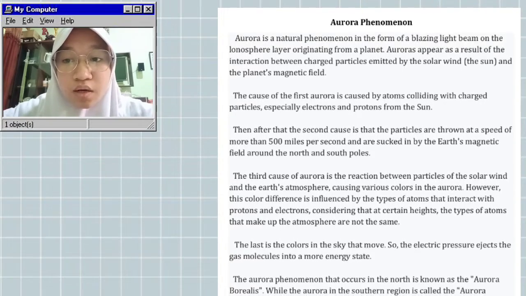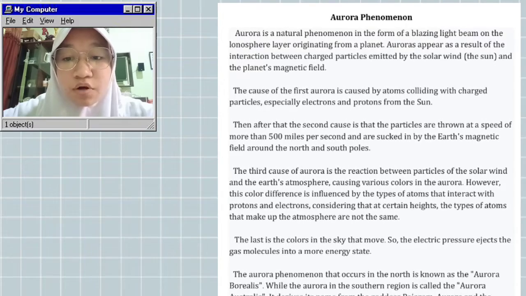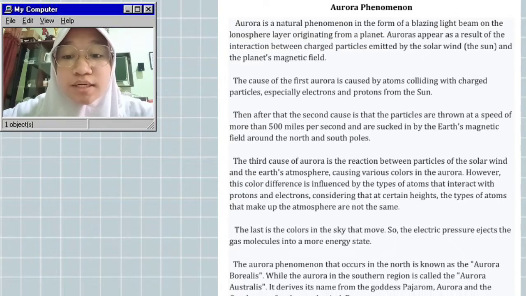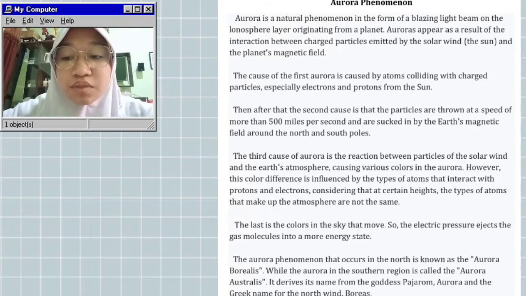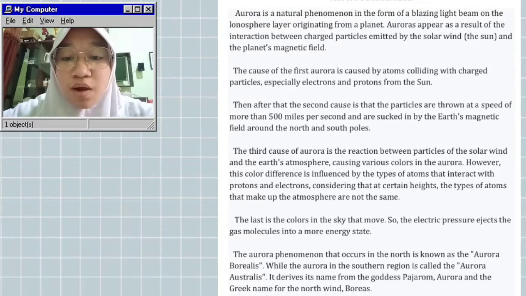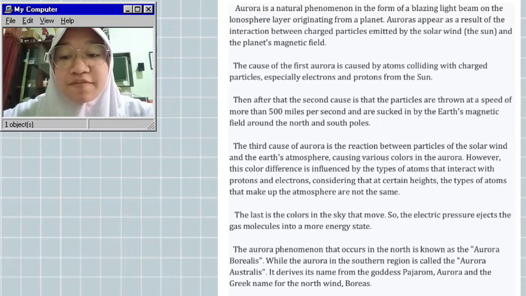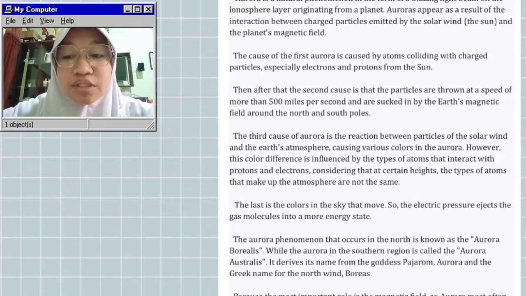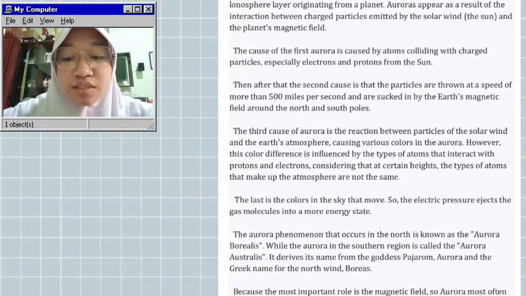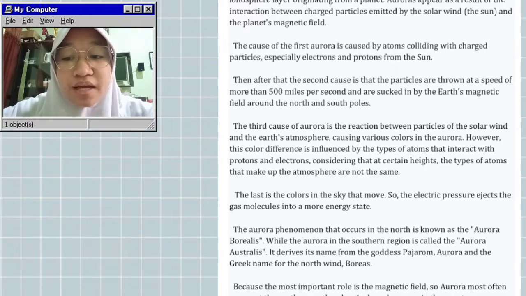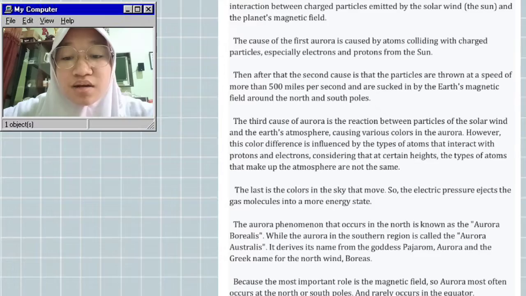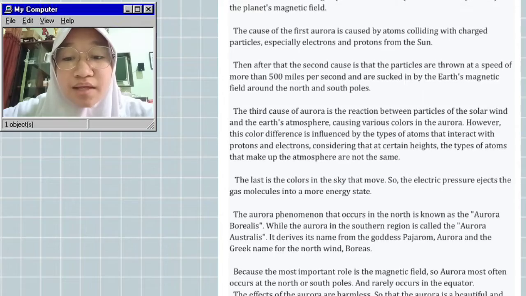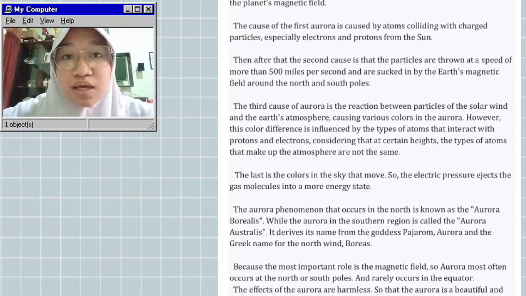Aurora phenomenon. Aurora is a natural phenomenon in the form of a blazing light beam on the ionosphere layer originating from a planet. Auroras appear as a result of an interaction between charged particles emitted by the solar wind, the sun, and the planet's magnetic field. The first cause of aurora is atoms colliding with charged particles, especially electrons and protons from the sun. Then, the second cause is that the particles are thrown at a speed of more than 500 miles per second and are sucked in by the Earth's magnetic field around the north and south poles.